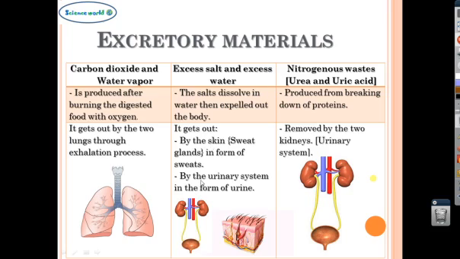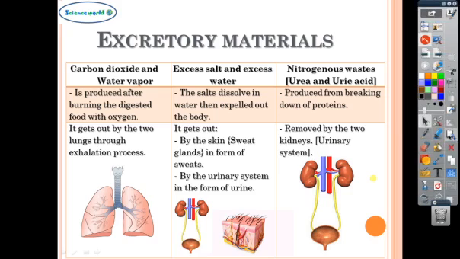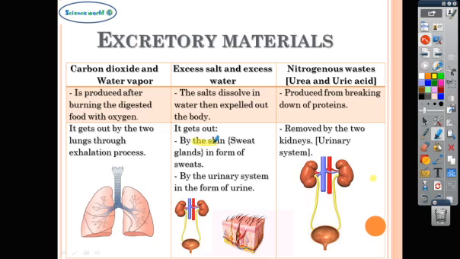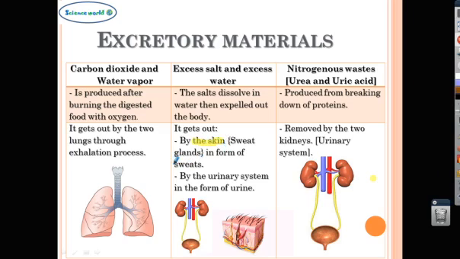Second way is by the urinary system in the form of urine. So again, excess salt and excess water are expelled outside the body in two ways: by the skin in the form of sweat, and by the urinary system in the form of urine.